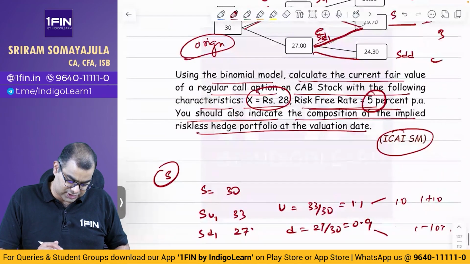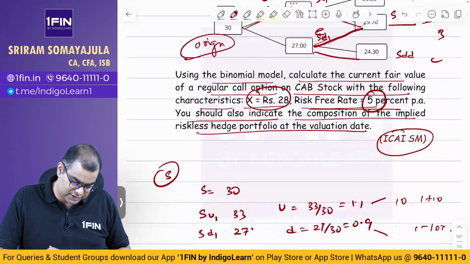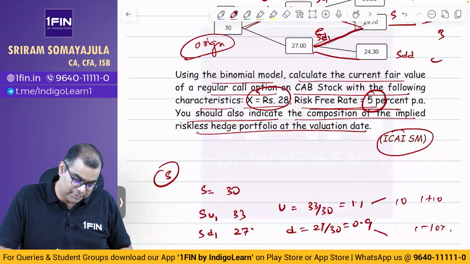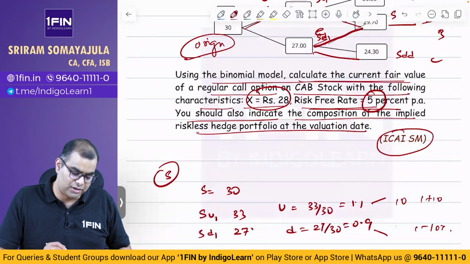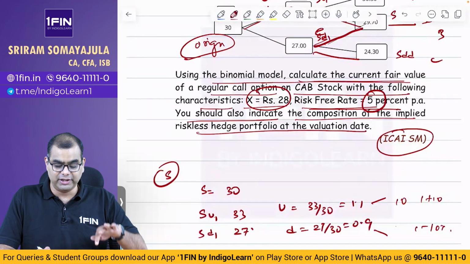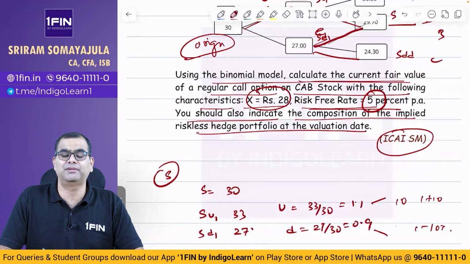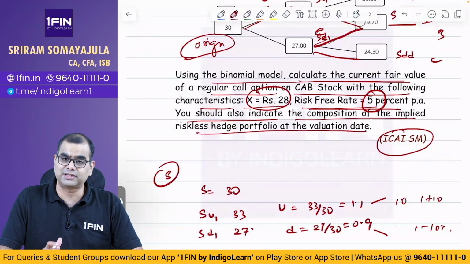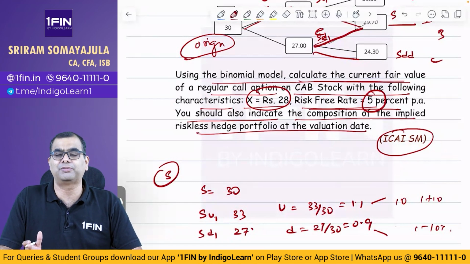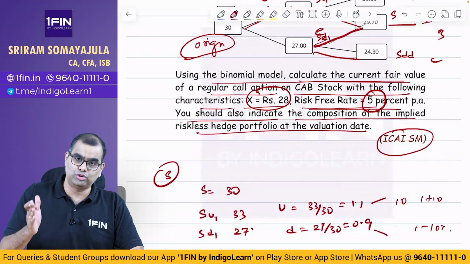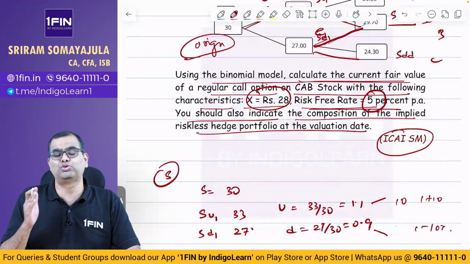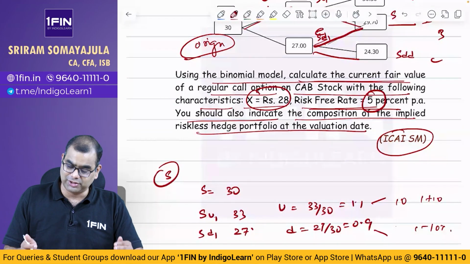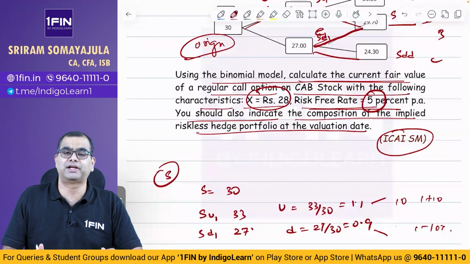Okay, next, இது என்னது, risk free rate 5%. இது என்ன கேட்டால், using the binomial model calculate fair value of regular call option CAB stock with following characteristics. இப்போ இது binomial model, நம்ம delta hedging use பண்ணி இது பண்ண முடியாது. எதுக்கு? We have not been taught, it is not there in the syllabus, how to use the delta hedging method or a portfolio replication method to arrive at the value of an option when it is a 2 period binomial tree. They have only taught single period binomial tree and the random method.